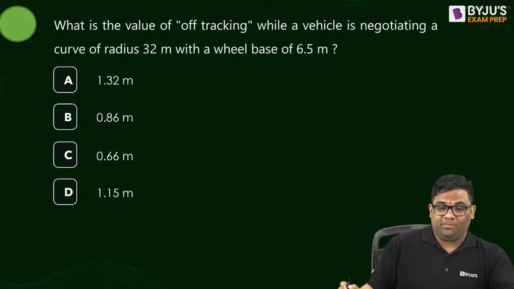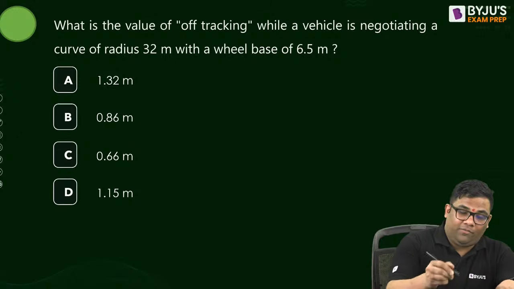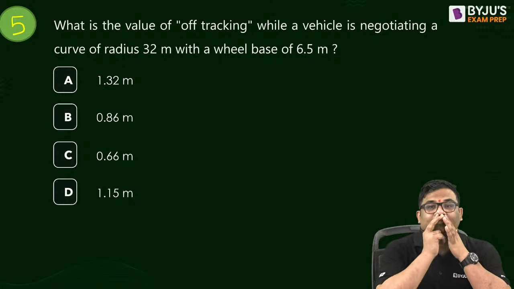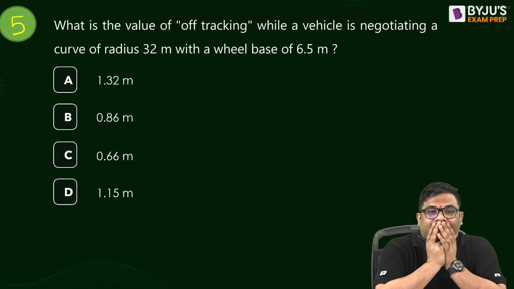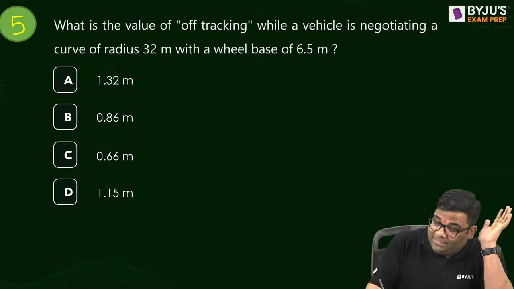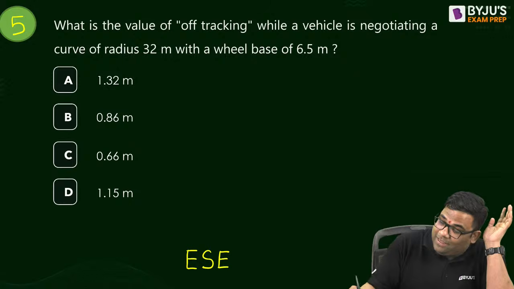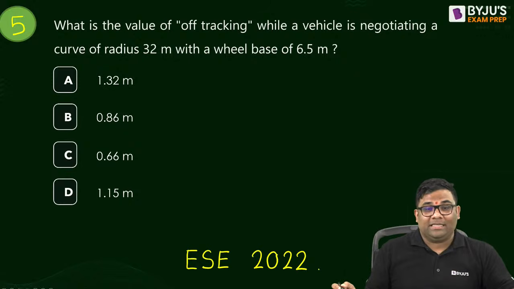Very good. Next question, question number 5. Answer this. Off tracking. What is the value of off tracking? By the way, this is an ESE 2022 question. Those who think that ESE asks only tough questions, it is not so.